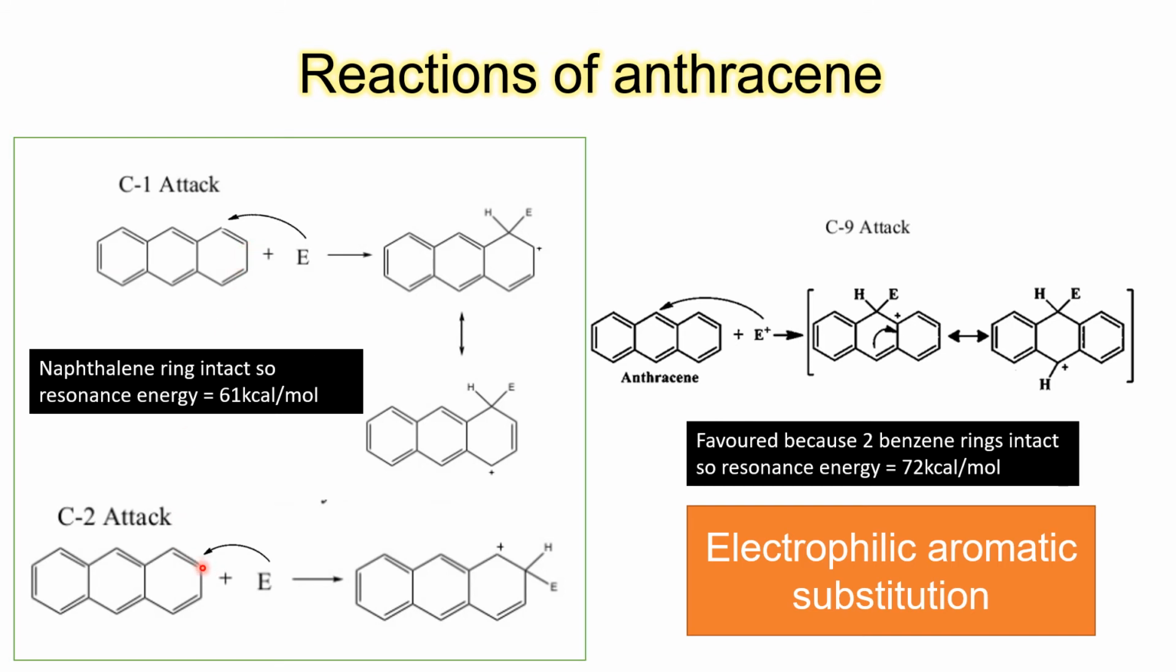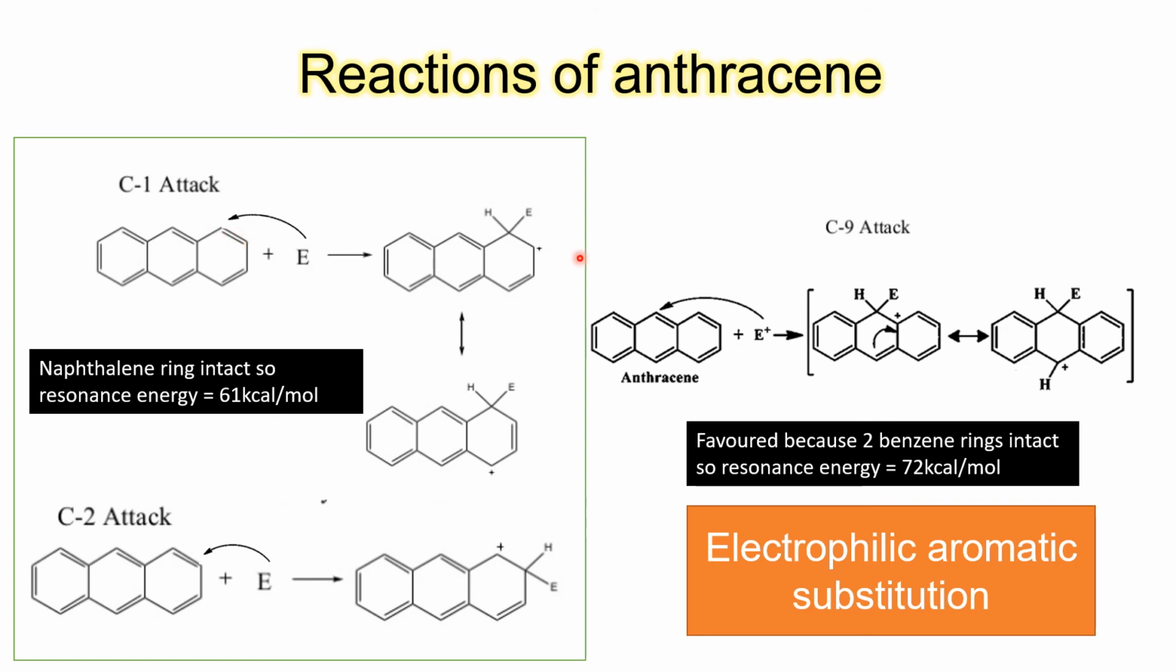So this is equivalent to this position, even this as well as this. And lastly, there is possibility of C9 attack, which is this position, which is equivalent as this. So mono-substituted compounds which can get formed when anthracene reacts with electrophiles, there are only three products possible: C1, C2 and C9 substituted. So if the electrophile is attacking at C1,